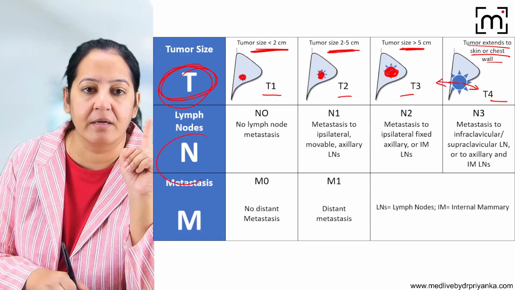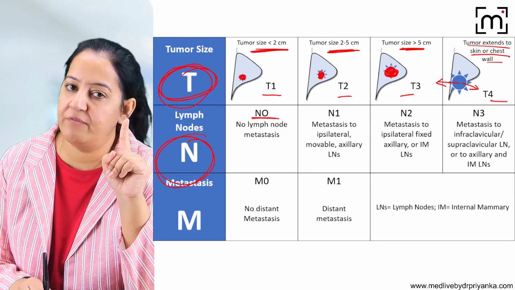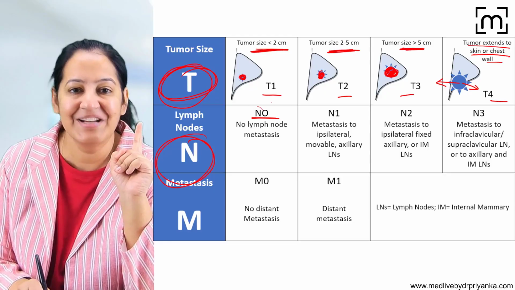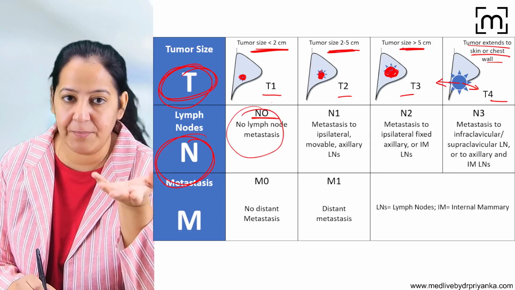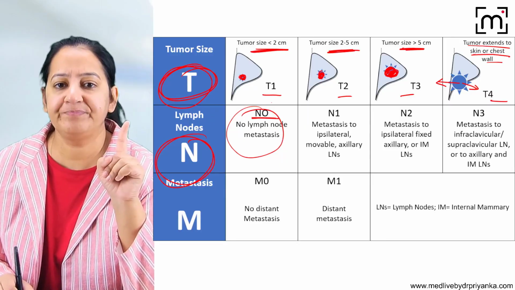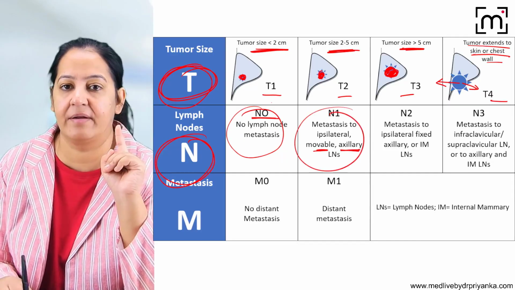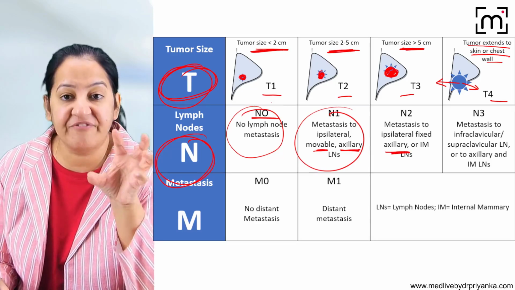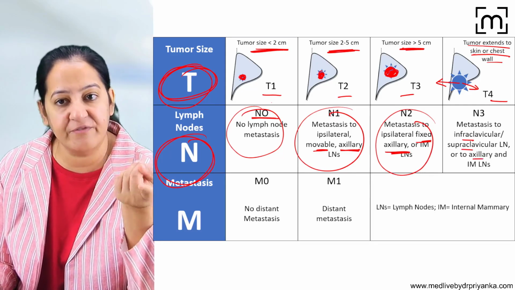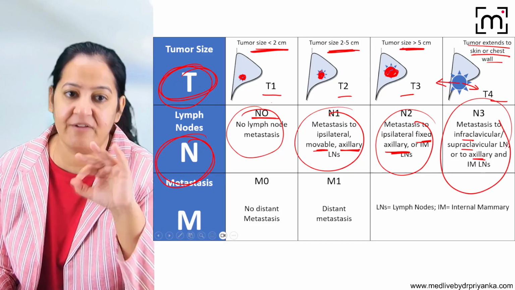Now come on to the N. Again, there are four possibilities. If no lymph nodes are involved, we will say N0. There is no T0, there is N0. There is a possibility that the lady is having the cancer, but lymph nodes are not involved. If only axillary lymph nodes are involved, but they are movable, it's N1. If axillary lymph nodes are involved, but they are fixed now, it's N2. If along with the axillary, supra and infraclavicular lymph nodes are also involved, it's N3. So we have to see which lymph nodes are involved and decide the N for that lady.